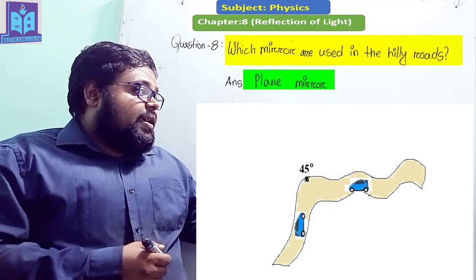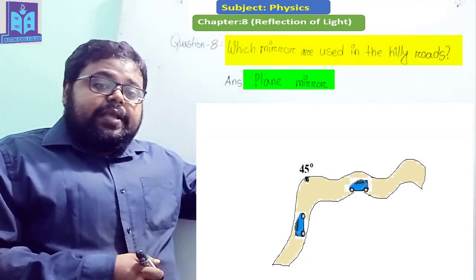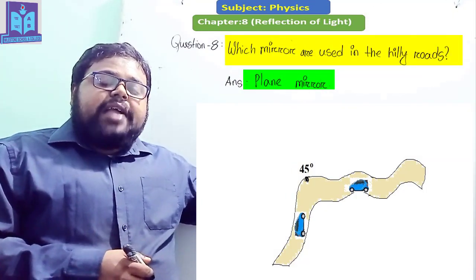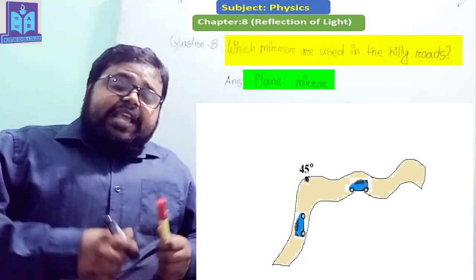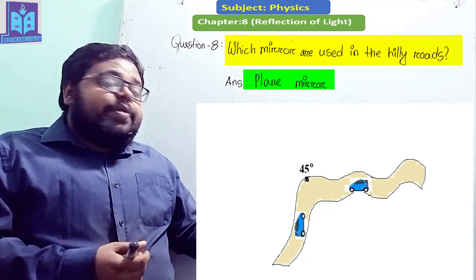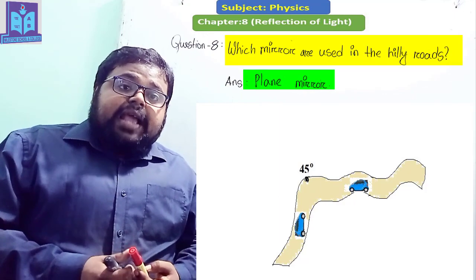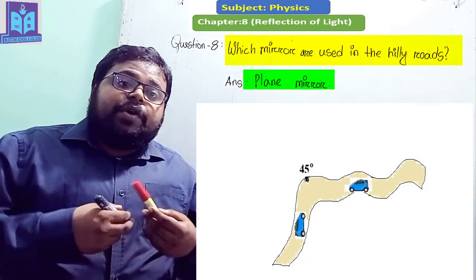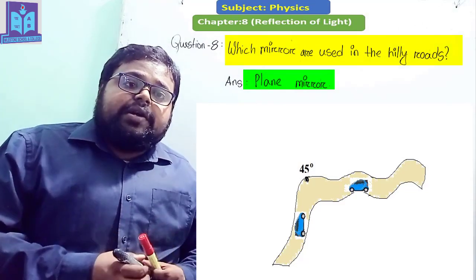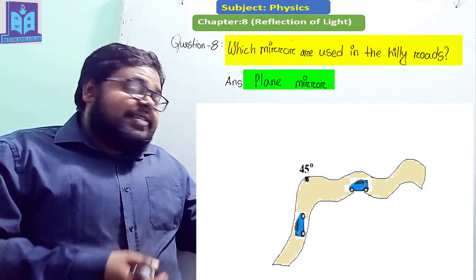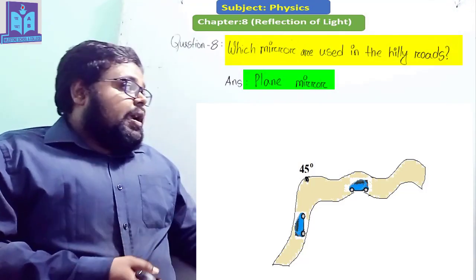Here you can see that this is a hilly road, and at that place this road has turned at a 90-degree angle. In this road, if two cars are coming from the opposite direction, they will not see each other, and at that time there is a possibility of a big accident between these two cars. So to avoid such an accident, a plane mirror is used here.